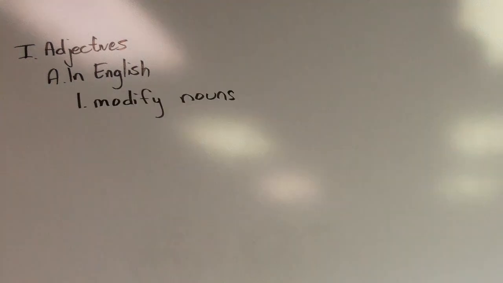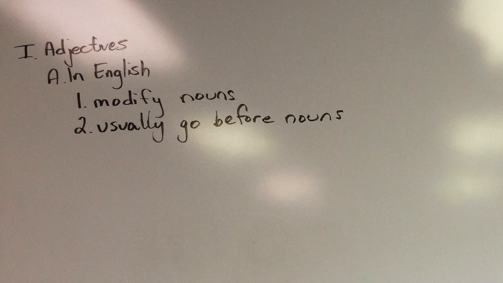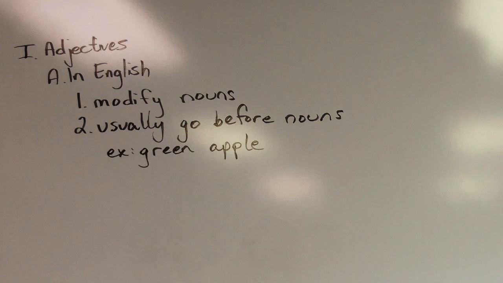First of all, let's take a look at adjectives and how they function in English. First of all, we know that what adjectives do is that they modify nouns. Usually, they're placed before those nouns. For example, we would say the green apple, not the apple green in normal prose.